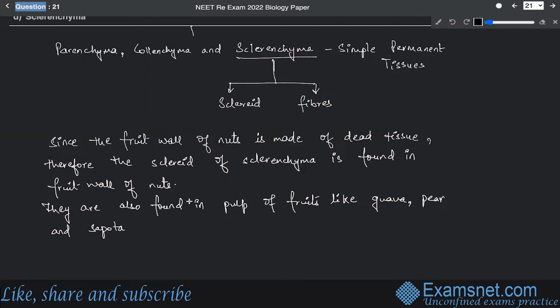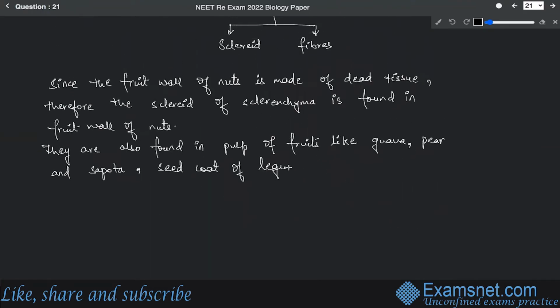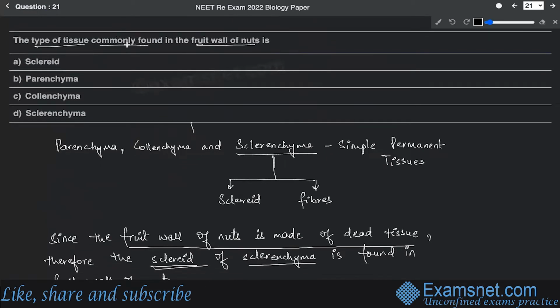Then the seed coat of legumes, like peas and beans, so that's why leguminous plant species. Legumes and leaves. All right. So that's why the fruit wall of nuts is usually made of this sclerid part. So that means option A is the correct answer.